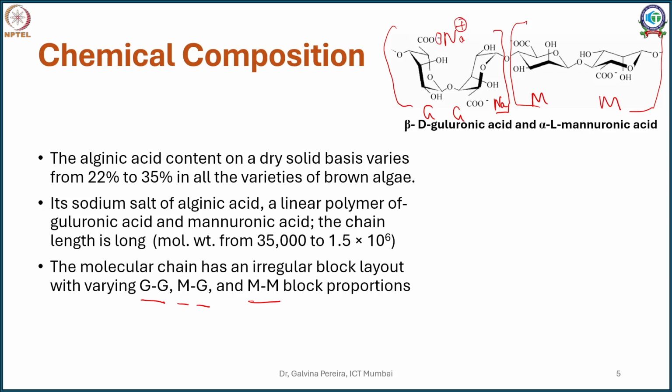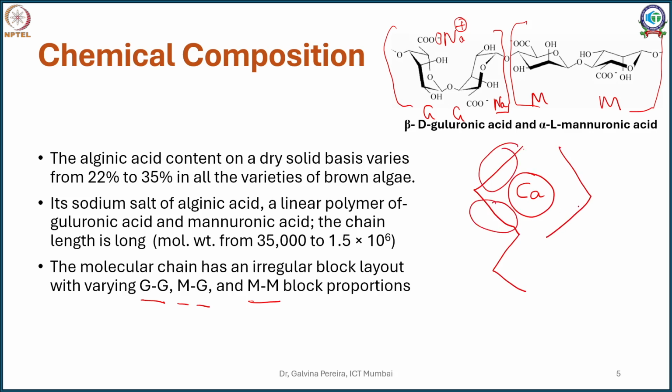But imagine ions which have a valency of more than 1, say for example calcium. In that case, because it's divalent, we generally get what is called an eggshell model. So these polymers associate like this. So this is one block of sugar, this is another block of sugar, another block of sugar, and here you will have your COO- tending to form some association with this. Now this association is what makes your calcium alginate water insoluble.